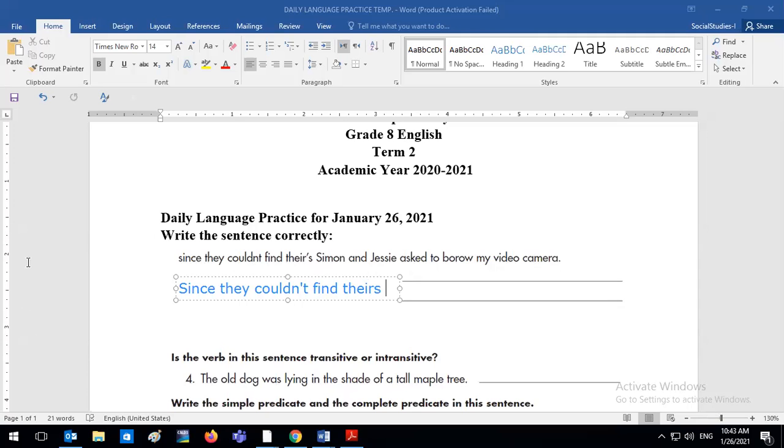All right, Maya. Comma after theirs. Good job. Why do we need a comma after theirs, Maya? Because it starts with a subordinate clause. Okay. Remember, that would be your correct justification for why you need a comma, because we agreed that if a subordinate clause that starts with a subordinate conjunction comes at the beginning of the sentence, you must have a comma after it. All right, so since they couldn't find theirs, comma, this is correct. Thank you, Maya. You can lower your hand.